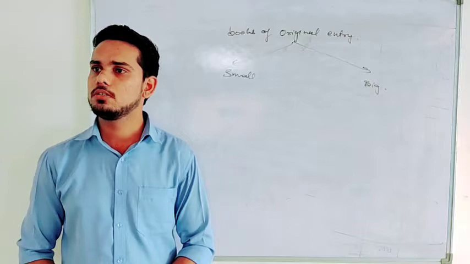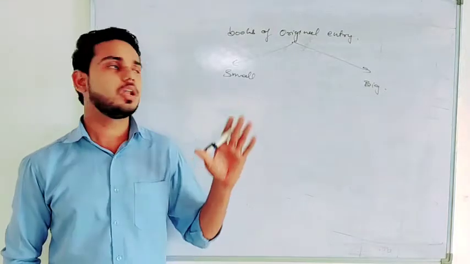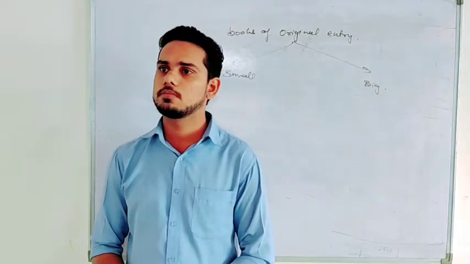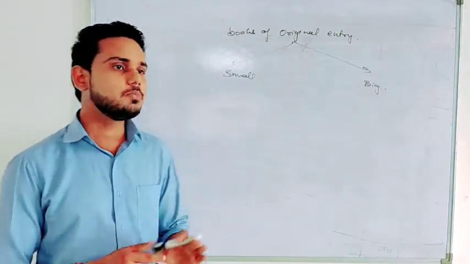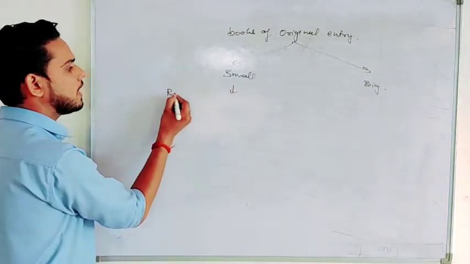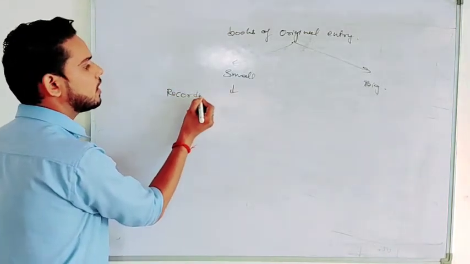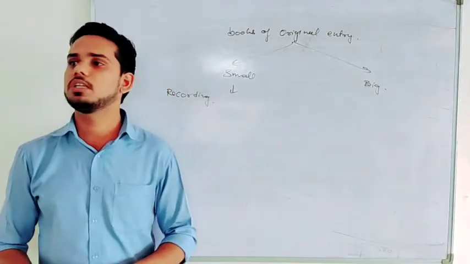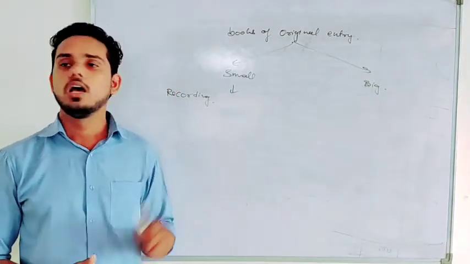It simply means if you have a bigger, larger scale business, there will be more transactions per day. But if you have a small business, there will be very few transactions per day. So if you have a small business, there is no problem. The first step where actual accounting starts is recording transactions. After recording, we classify transactions into the ledger. But the first step is recording.